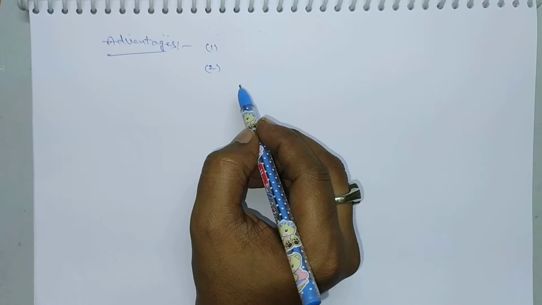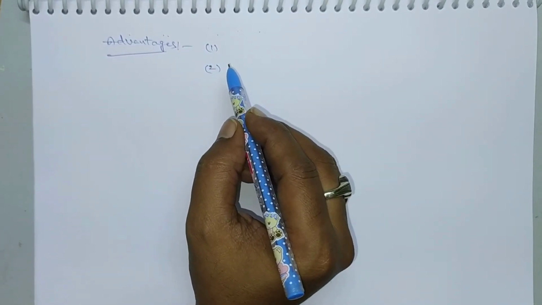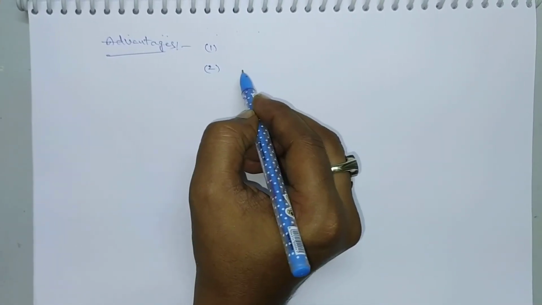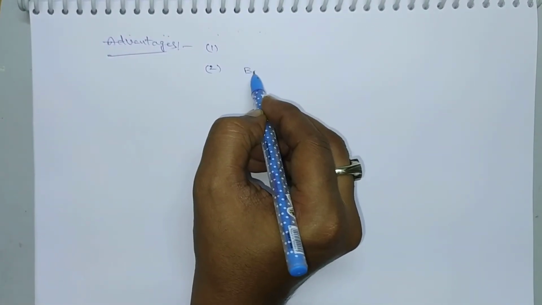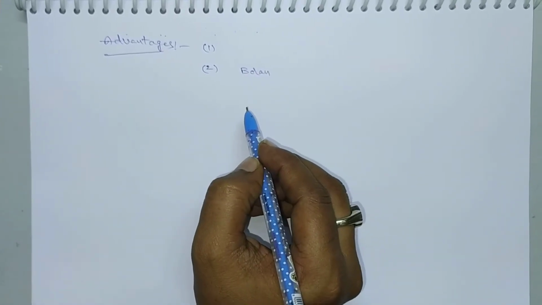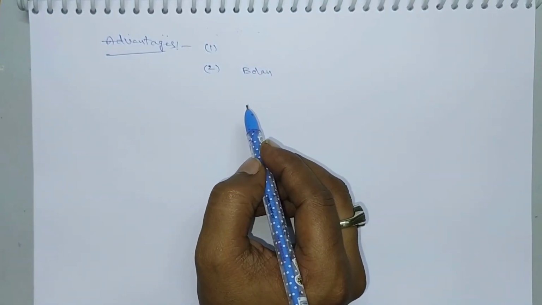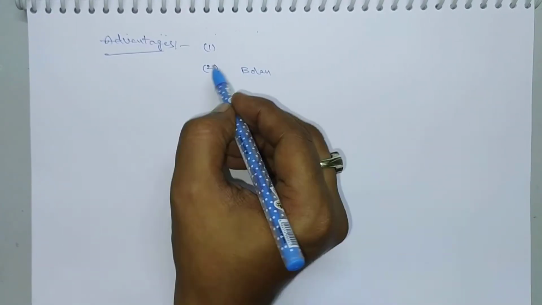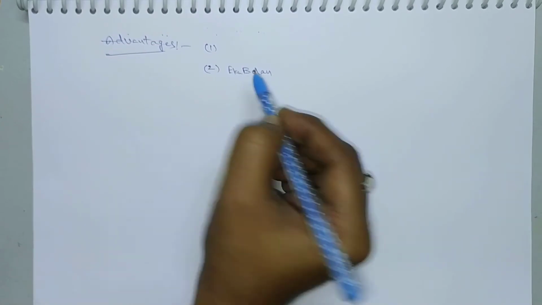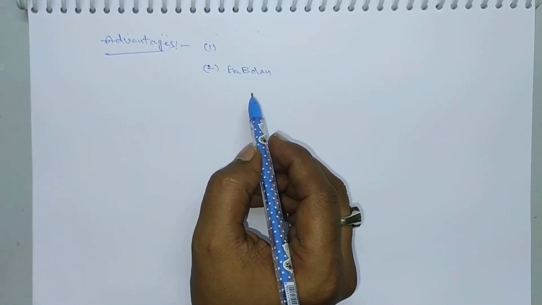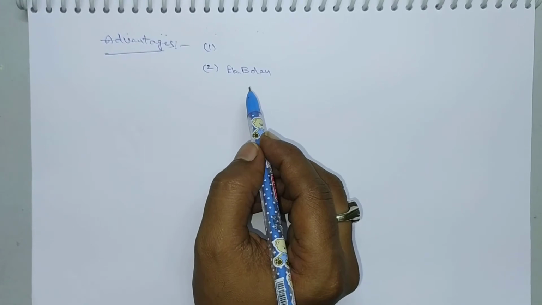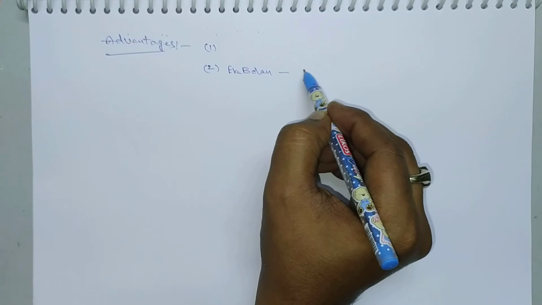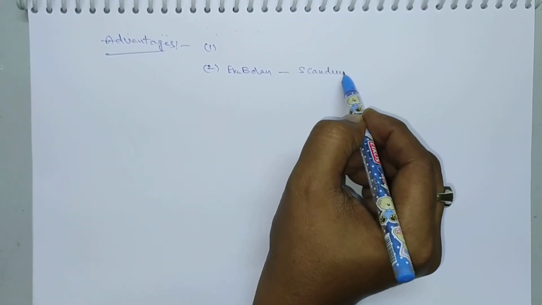Based on this periodic table, we can easily discover some elements, because he identified some elements which have properties similar to boron. That means boron exhibits some properties, so he identified another element which has similar properties. That element is called Eka boron. Later they identified that the element is not boron, but it exhibits similar properties to boron. That element is called scandium.